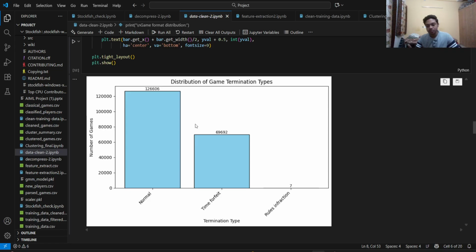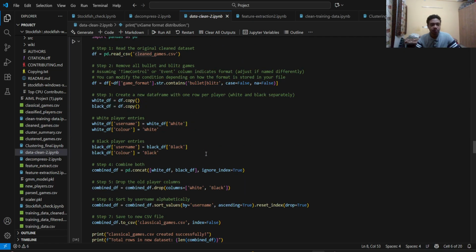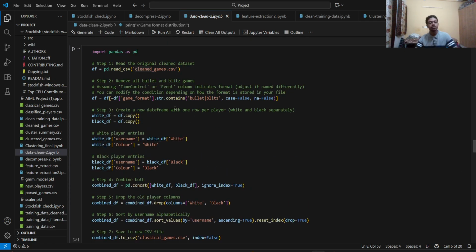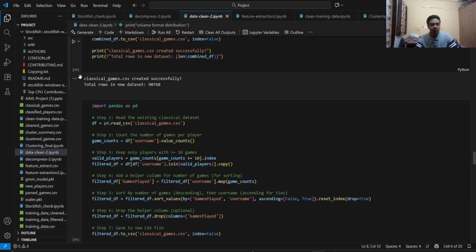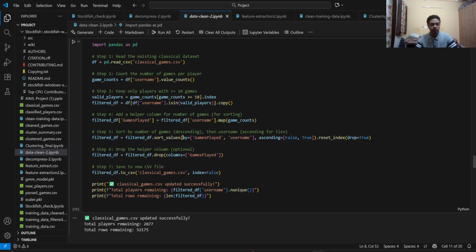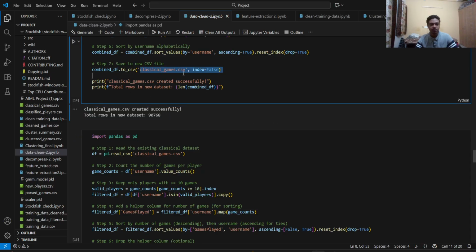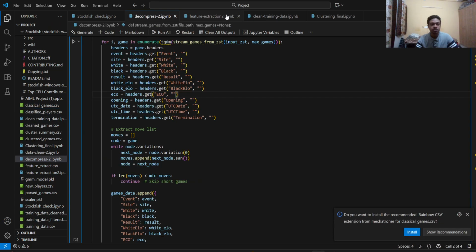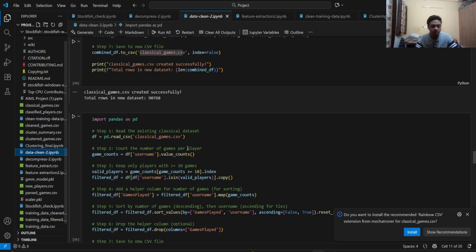And this is the distribution of the game termination types. This is the part of the code where I have removed the games which are bullet and blitz. I only considered rapid and classical games here, and the total number of games is around 90,000. This has been saved in a separate file, classicalgames.csv, and as you can see, it's been saved over here. I think I closed the file.